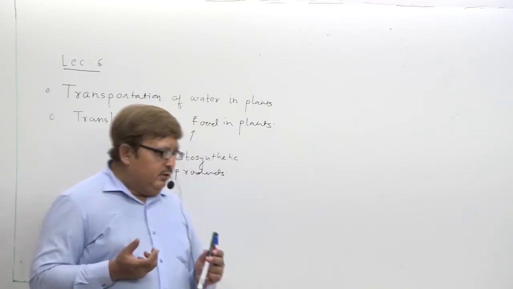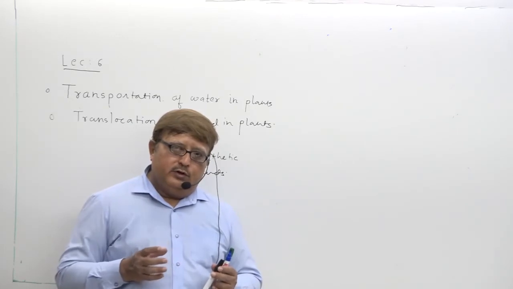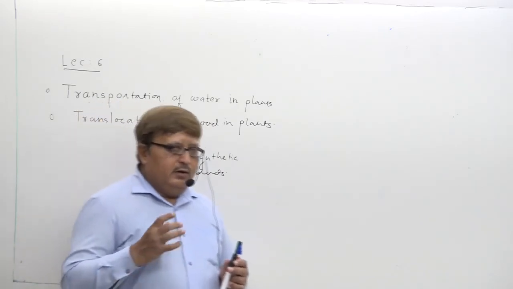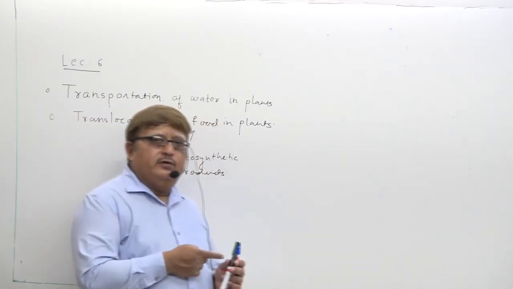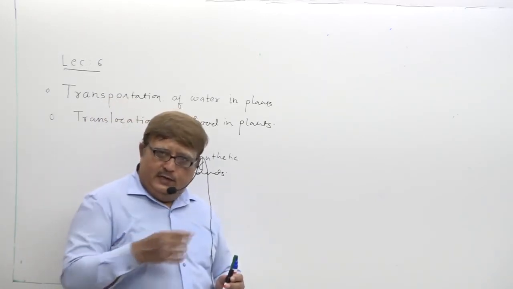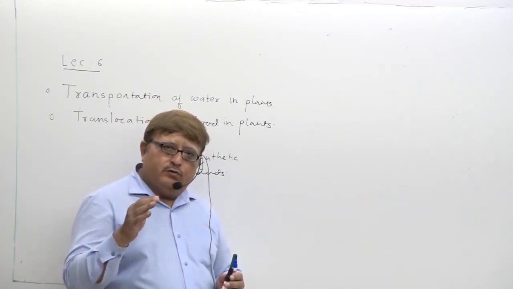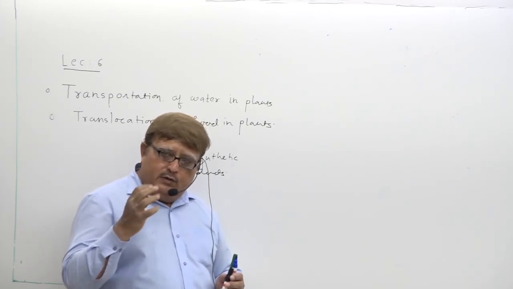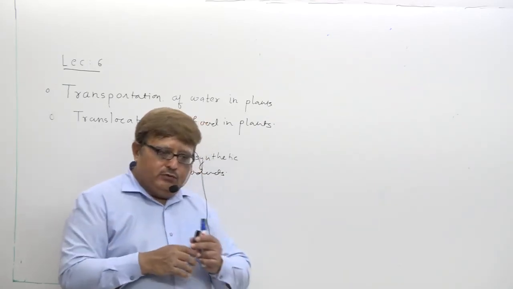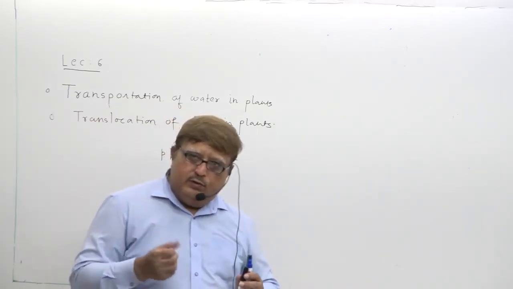Which conducting tissue is involved in the process of transportation of food product? Let us try to understand it. For transportation of water and minerals, which tissue is responsible? We just now discussed, that is xylem. At the same time, for the transportation of photosynthetic product, that is starch, in dissolved form, since starch actually dissolves in water, starch has to be transported to each and every part of the plant in dissolved form, that we all know.